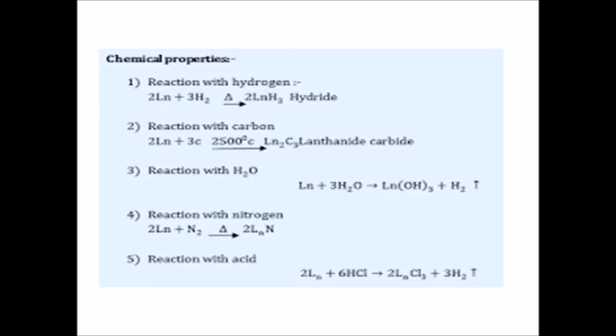Next, we represent the equations here. Ln plus 3H2 giving you LnH3, that is a hydride. Then Ln plus carbon giving you carbide, Ln2C3. With water it forms a hydroxide. With nitrogen it forms a nitride. Ln has a plus 3 oxidation state, nitrogen minus 3, and so Ln nitride is just LnN. With acids they react to give the halides, LnCl3, and hydrogen is liberated.